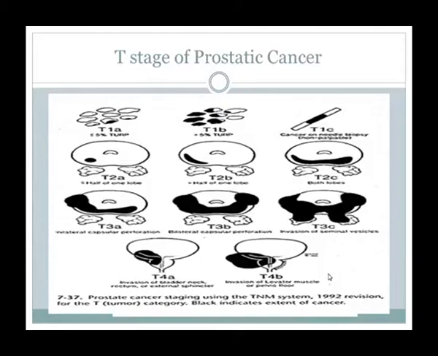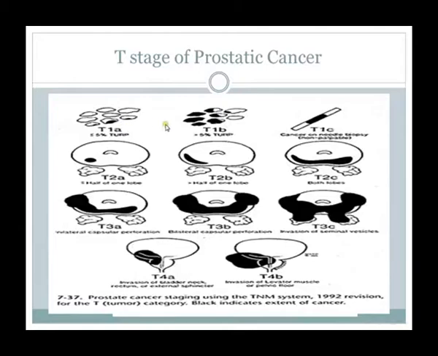T0 is no tumor. This is not shown in the picture. TX, tumor cannot be assessed. Then T1 is subdivided into T1A, T1B, T1C. T1A means the cancer is not palpable or visible by imaging. It is an incidental finding in less than 5% of TURP specimen.